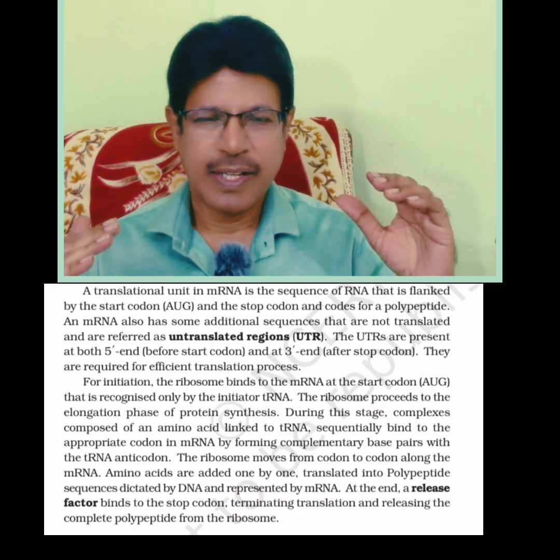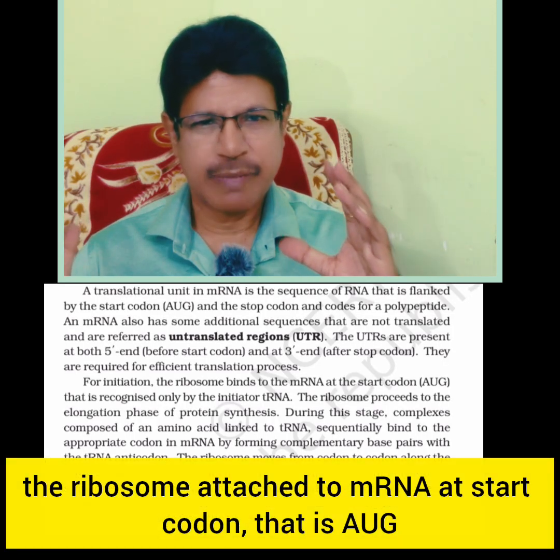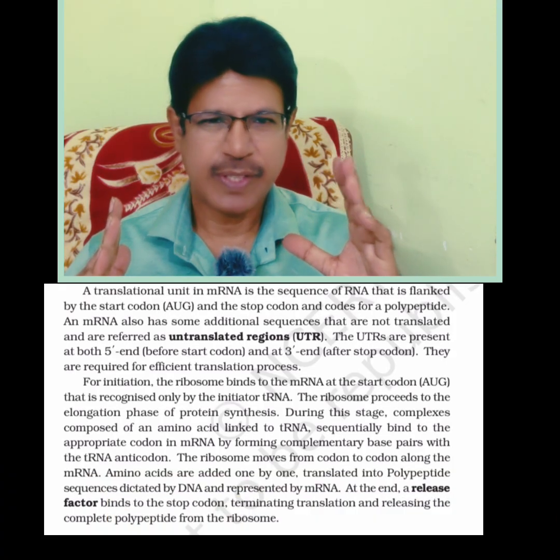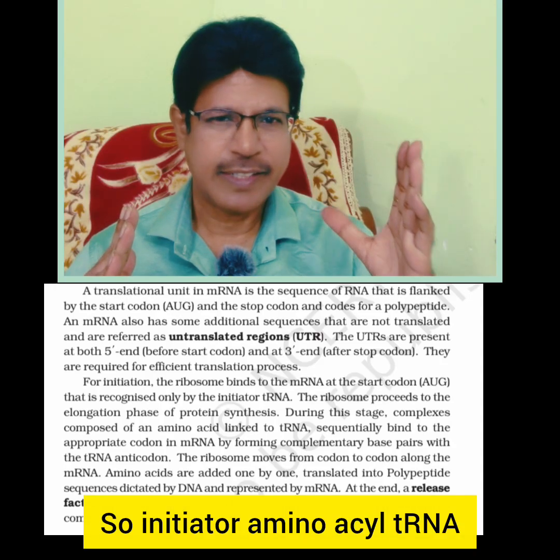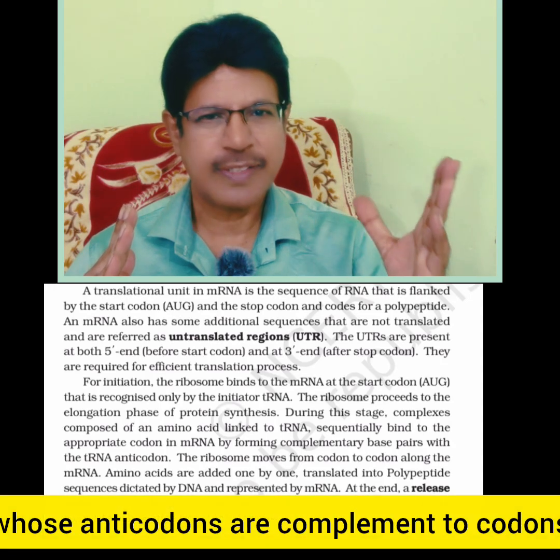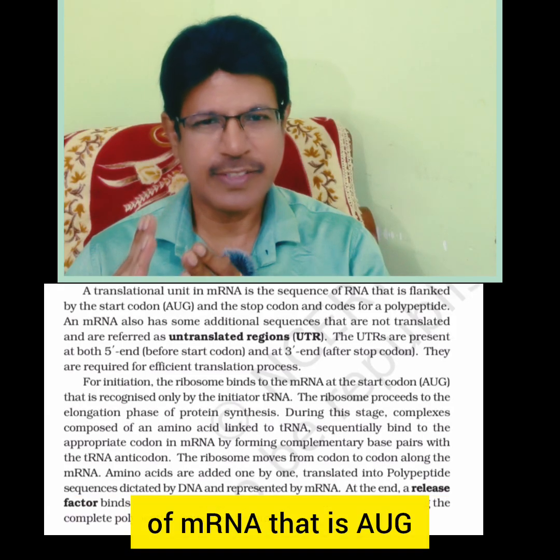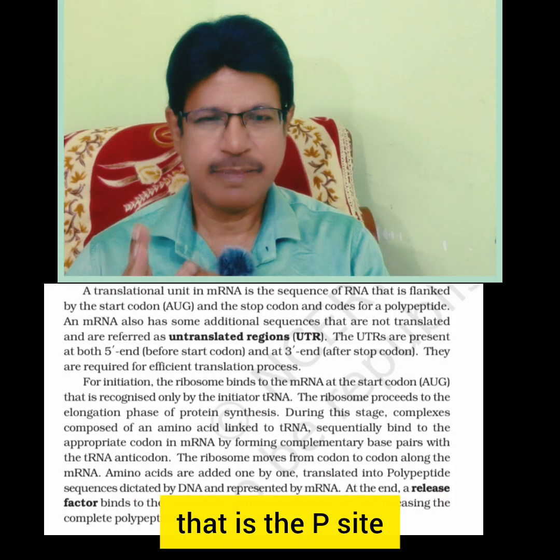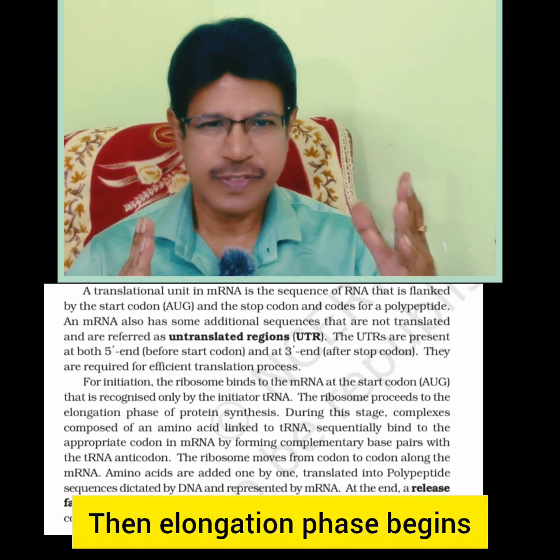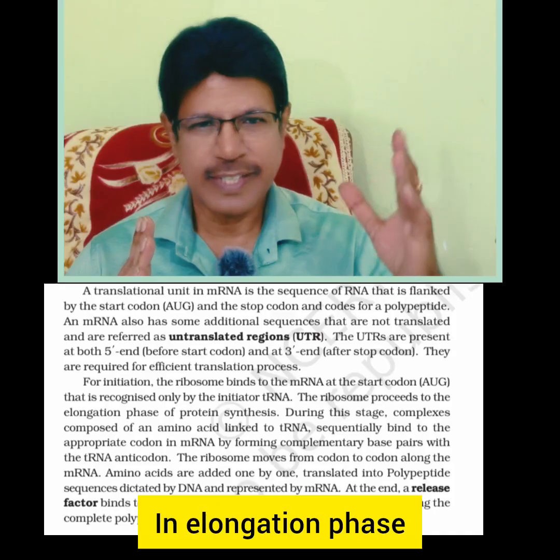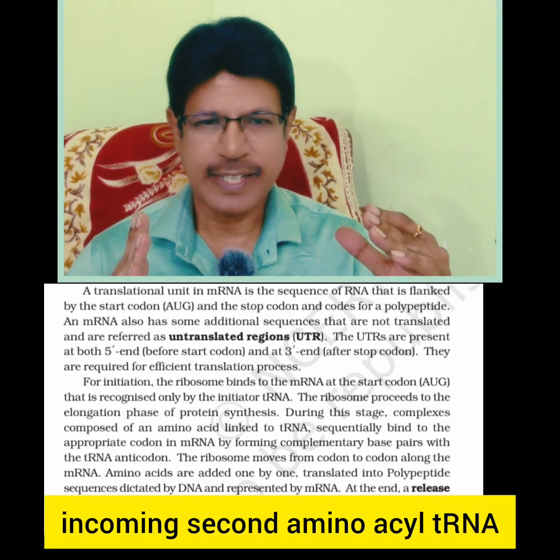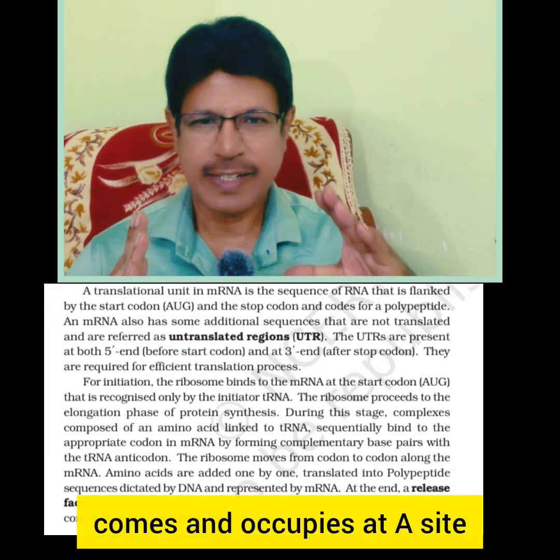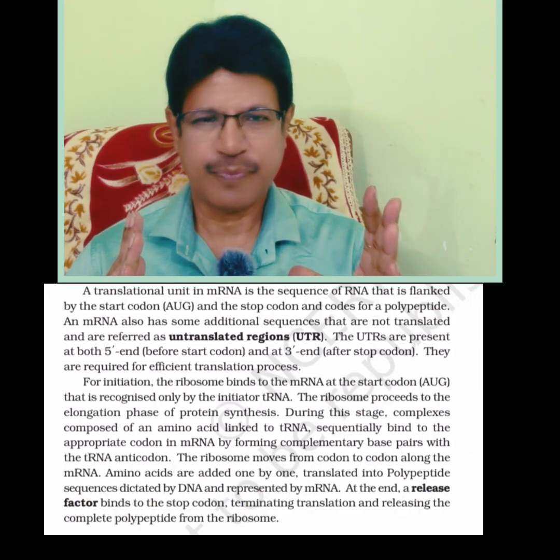Next, the ribosome attaches to mRNA at the start codon, that is AUG, which codes for methionine. So the initiator amino acid tRNA, that is methionine tRNA, whose anticodon is complementary to the codon of mRNA, AUG, is presented at the first site, that is the P site. Then the elongation phase begins. In the elongation phase, the incoming second amino acid tRNA, whose anticodon is complementary to the codon of mRNA, comes and occupies the A site, that is the right side.